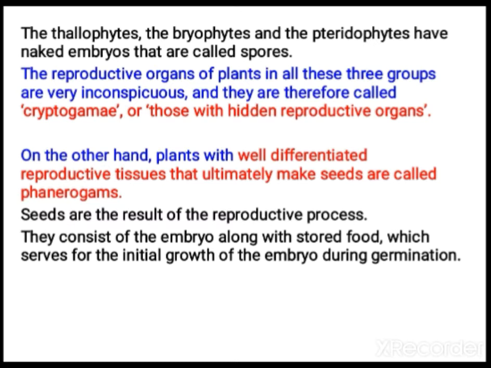They have well defined reproductive structures, and apart from that they produce seeds, and the seeds consist of an embryo along with stored food, because the seeds are detached from the plant along with the fruit. So it has to contain stored food, then only it can grow. It serves in the initial growth of the embryo during germination.